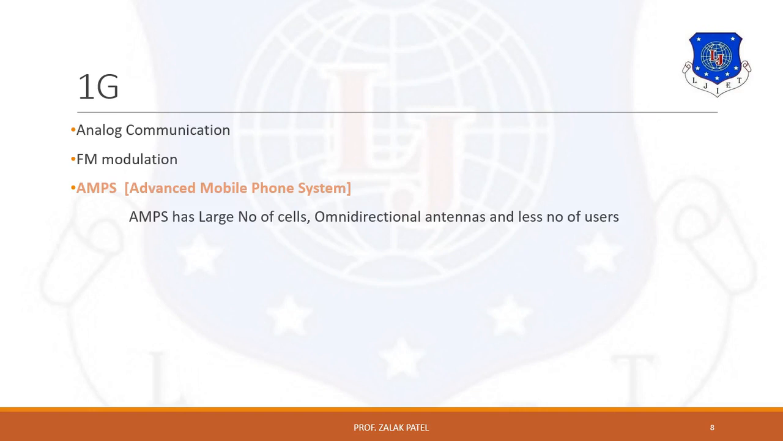AMPS is a first generation standard, which means Advanced Mobile Phone System. AMPS uses a large number of cells and omnidirectional antennas. Omnidirectional means it gives a directional pattern in a given plane and a non-directional pattern in the other plane. Because of this type of construction, AMPS offers only a limited number of users.